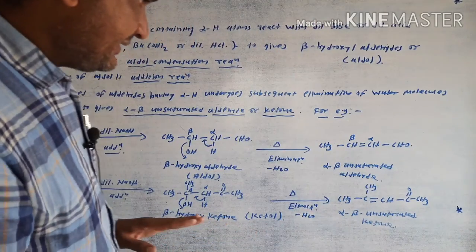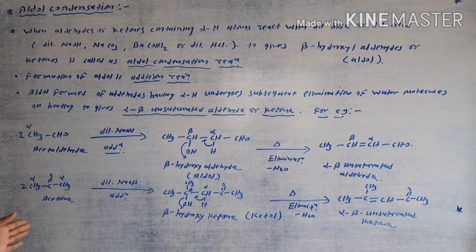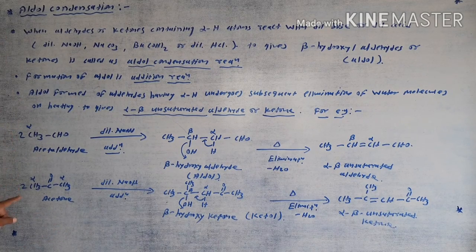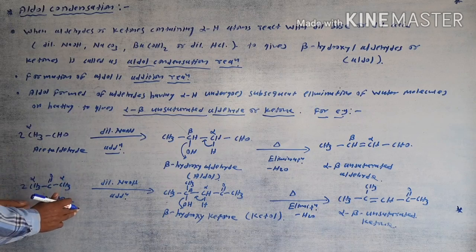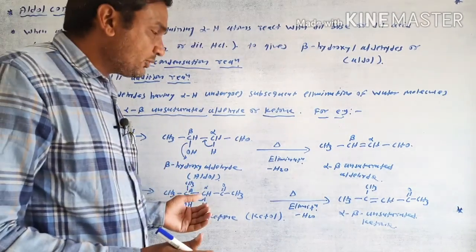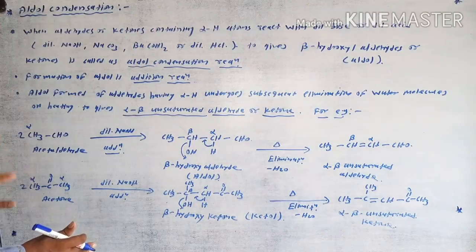In the aldol condensation reactions, the next topic is the cross aldol condensation reaction. What is the particular meaning of the cross aldol condensation reaction? Suppose this example is the self aldol condensation reaction. In the self aldol condensation reaction, two similar aldehydes or two similar ketones react with each other, then give the aldol product or ketol product. Then this reaction is called a self aldol condensation reaction.